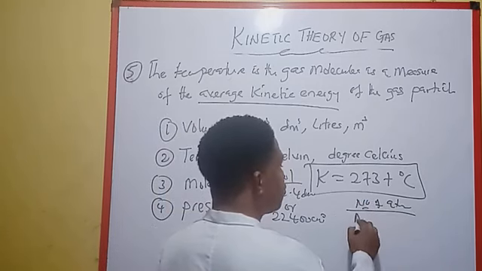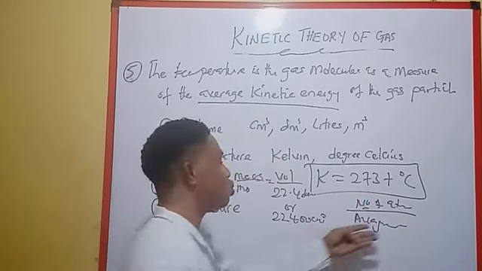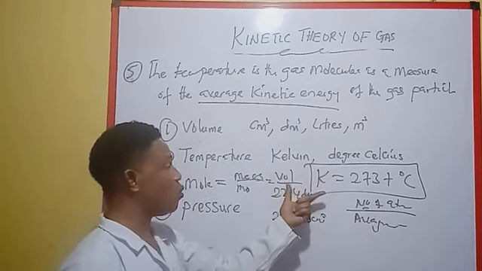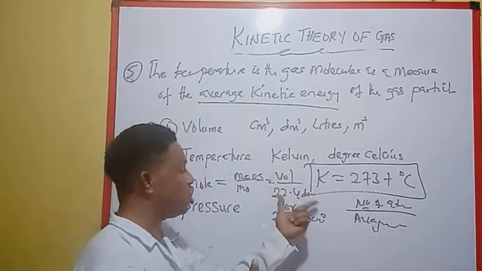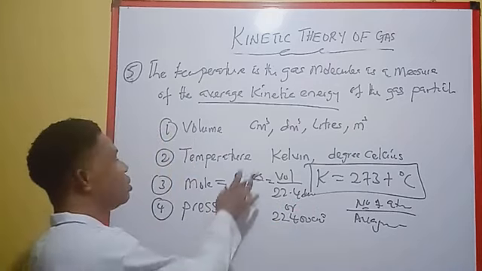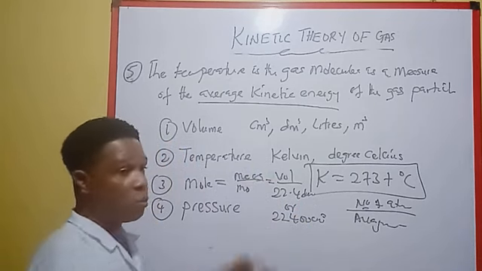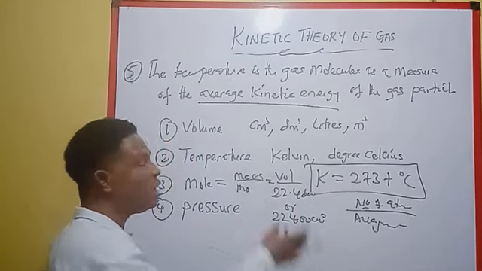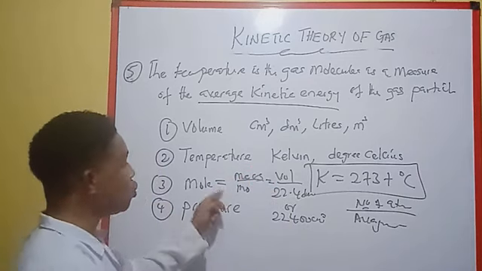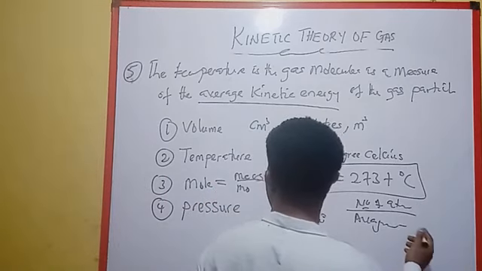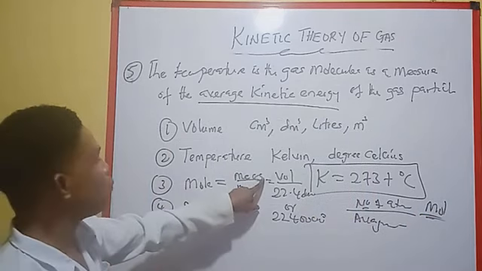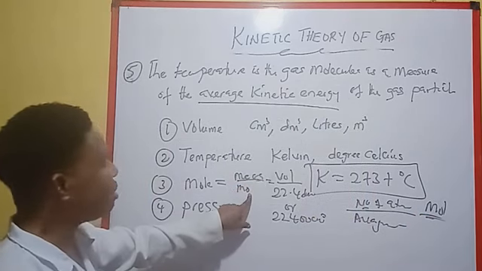You can express mole with these three formulas: the mass of the substance over the molar mass if it's a compound, or the relative atomic mass if it is an element; or the volume of the substance over the volume at STP, which is 22.4 dm cube, or 22400 cm cube; or the number of atoms over Avogadro's constant. The unit of mole is mole, because the unit of mass is gram and the unit of molar mass is gram per mole.